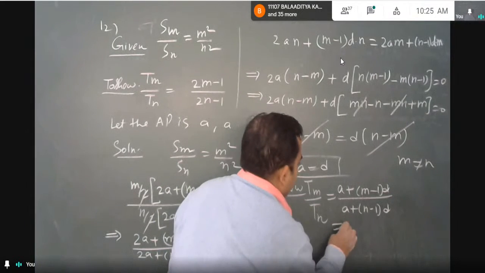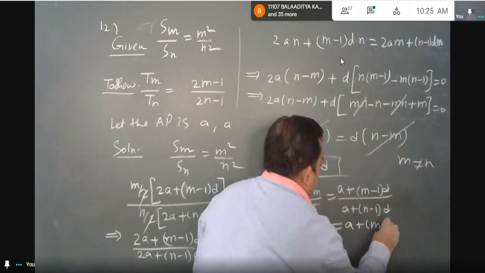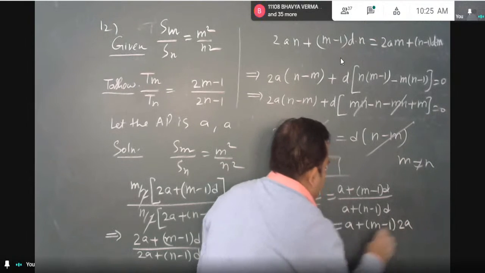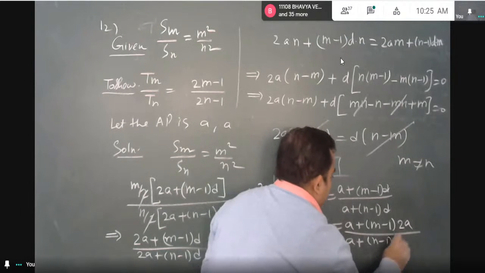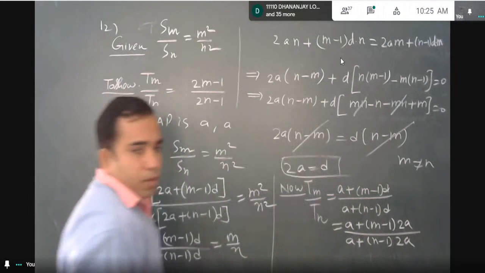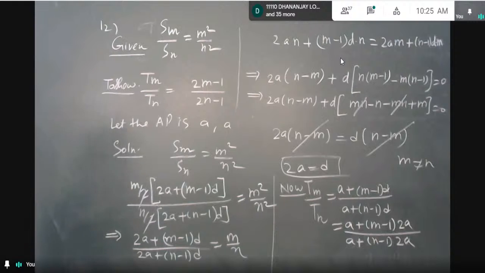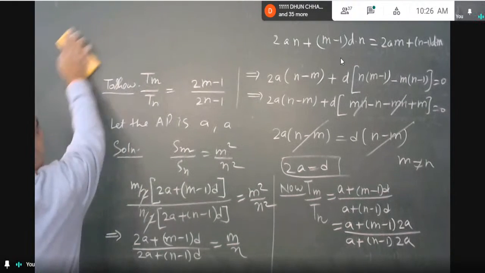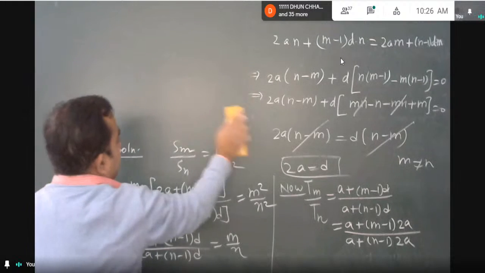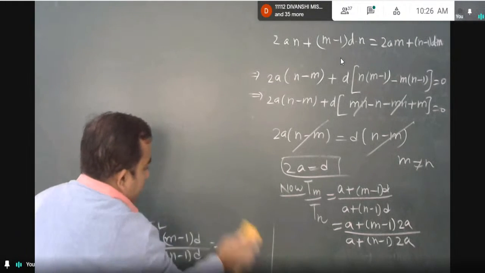Better to put the d value: replace d with 2a. What next, students? Simplify. Sir, a can be taken as common. Absolutely, a can be taken as common and deleted.